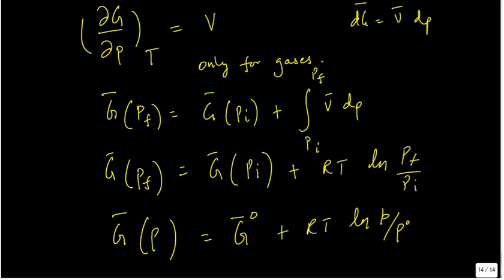Mostly the standard pressure is 1 bar, so people will not write this P naught.